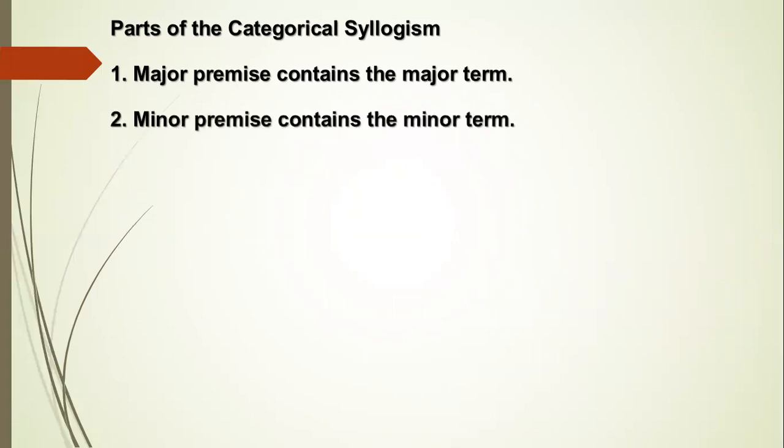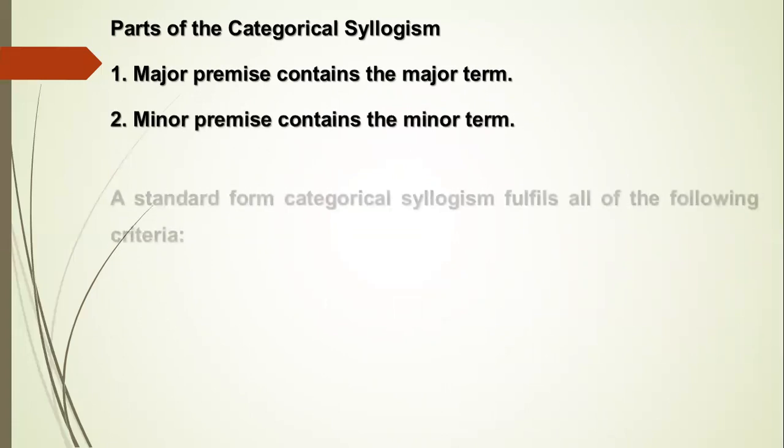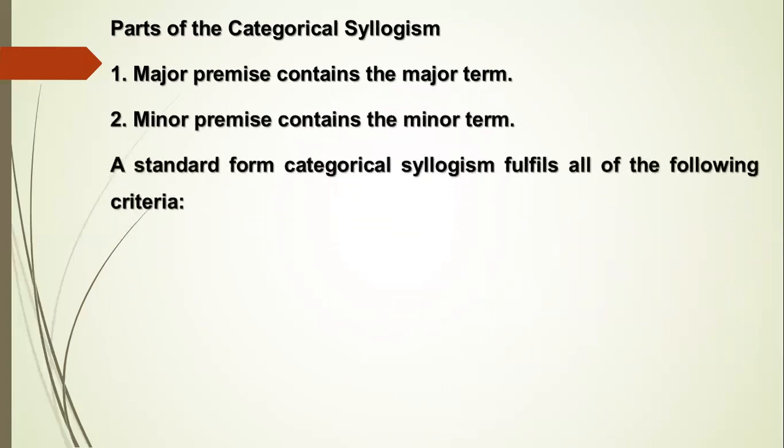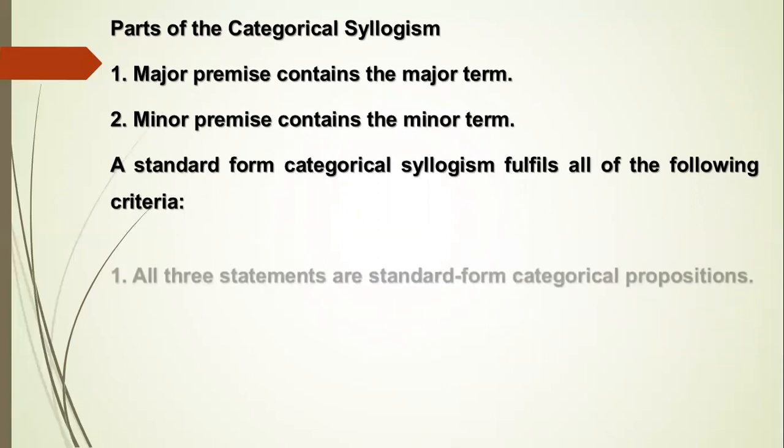Parts of the categorical syllogism. Number one, major premise contains the major term. Number two, minor premise contains the minor term. A standard form categorical syllogism fulfills all of the following criteria.